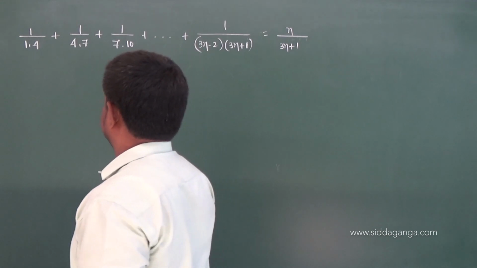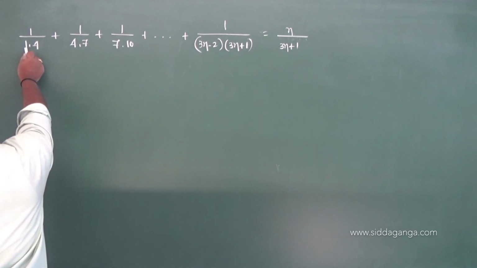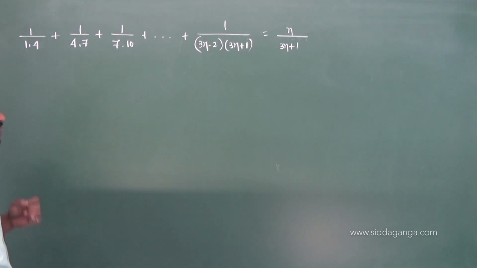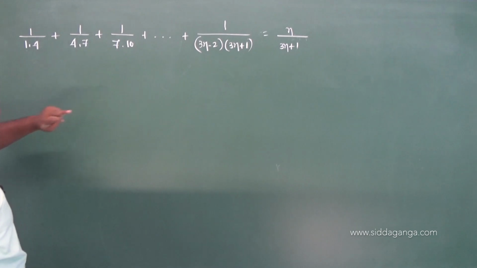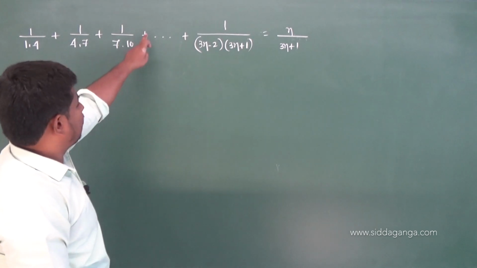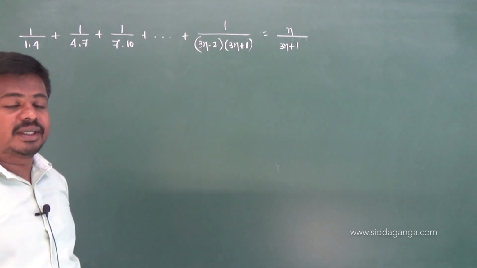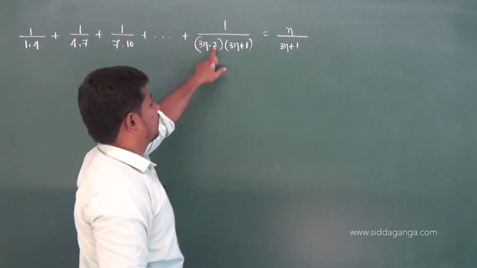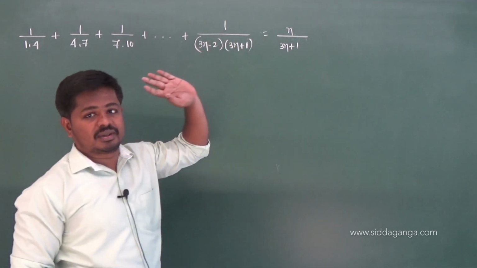1 by 1 into 4, then 1 by 4 into 7. Observe here: the first elements are 1, 4, 7, each increasing by 3. The second elements are 4, 7, 10, again increasing by 3. So what is the fourth term then? The fourth term becomes 1 by 10 into 13. When n is 4, 3 fours are 12, 12 minus 2 is 10, and 12 plus 1 is 13. So 10 into 13, and so on.